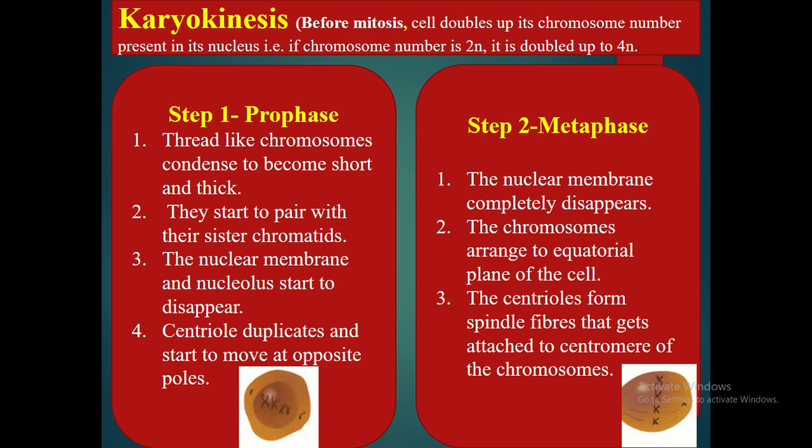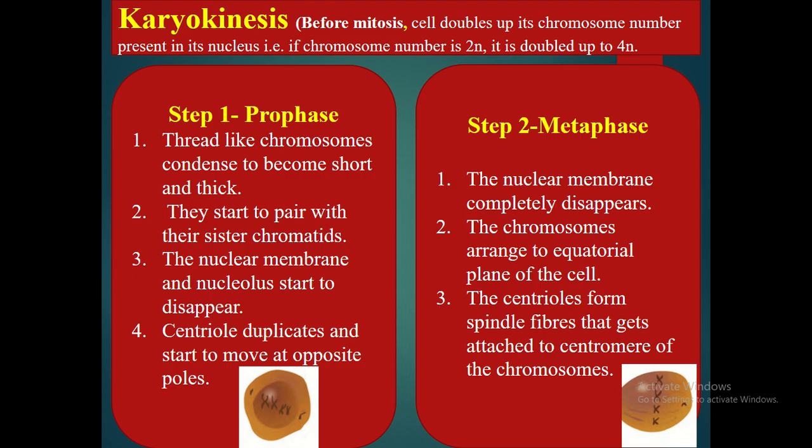They will start pairing with the sister chromatid. Sister chromatid means homologous chromosomes, the identical chromosomes pair up. The nuclear membrane and nucleolus start to disappear, because two nuclei have to form, so the old membrane will disappear. Centriole duplicates and starts to move to the opposite pole.